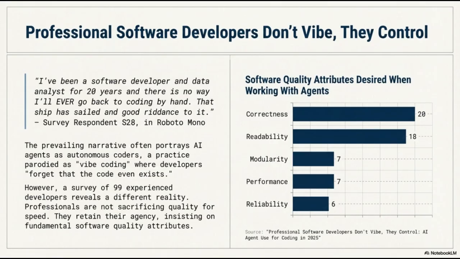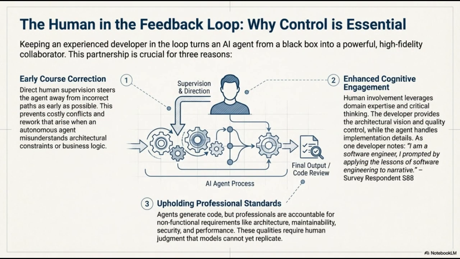Ultimately, for the professional developer, AI is a tool for enhancement, but the responsibility for quality and control remains firmly in their hands. The human in the feedback loop. Why control is essential. Keeping an experienced developer in the loop turns an AI agent from a black box into a powerful, high-fidelity collaborator. This partnership is crucial for 3 reasons.